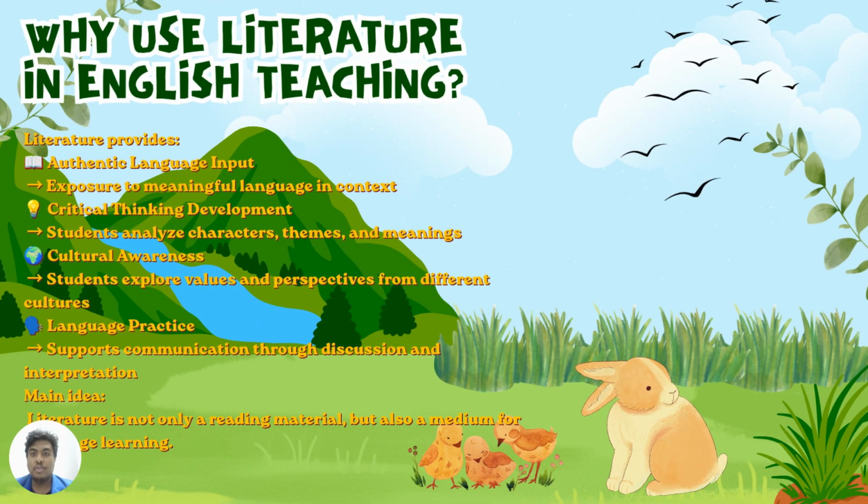Okay, why use literature in English teaching? Literature has an important role in English language teaching because it provides students with authentic and meaningful language exposure. Through literary text, students can learn English in context because the stories contain real examples of vocabulary, sentence structures, and expressions used to communicate ideas.